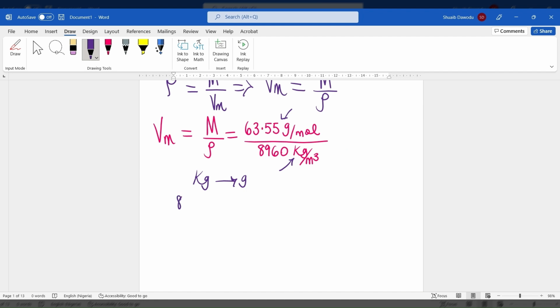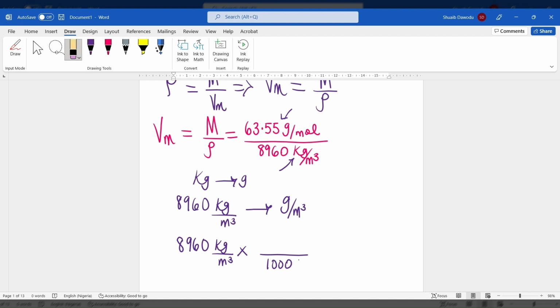So anyways, 8960 kilogram per meter cube. We want to make it become gram per meter cube. So to do that, we're just going to do a unit conversion. I'm using what's called dimensional analysis. You're going to have kilograms at the bottom here and grams at the top here so that we can actually cancel out the kilograms. And we know that 1000 grams is equal to 1 kilogram. So that's just basically what's required here.